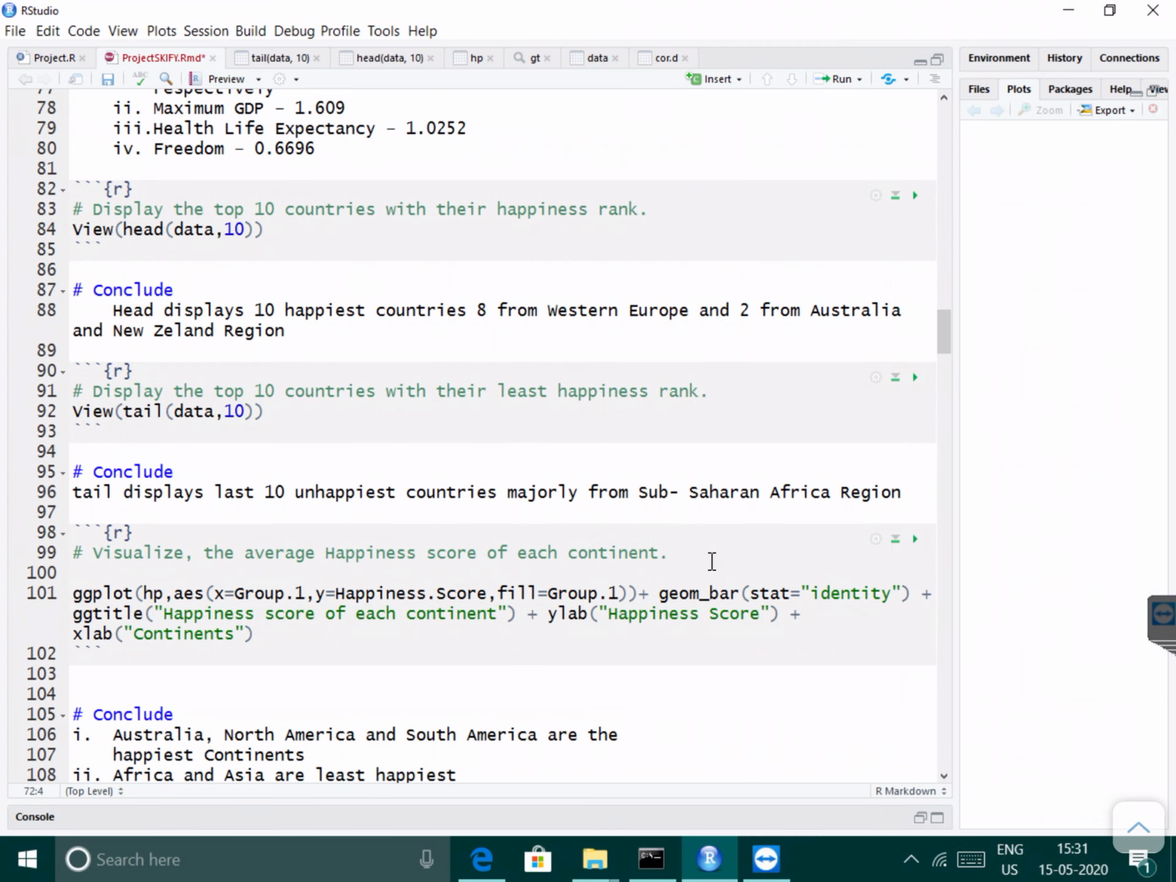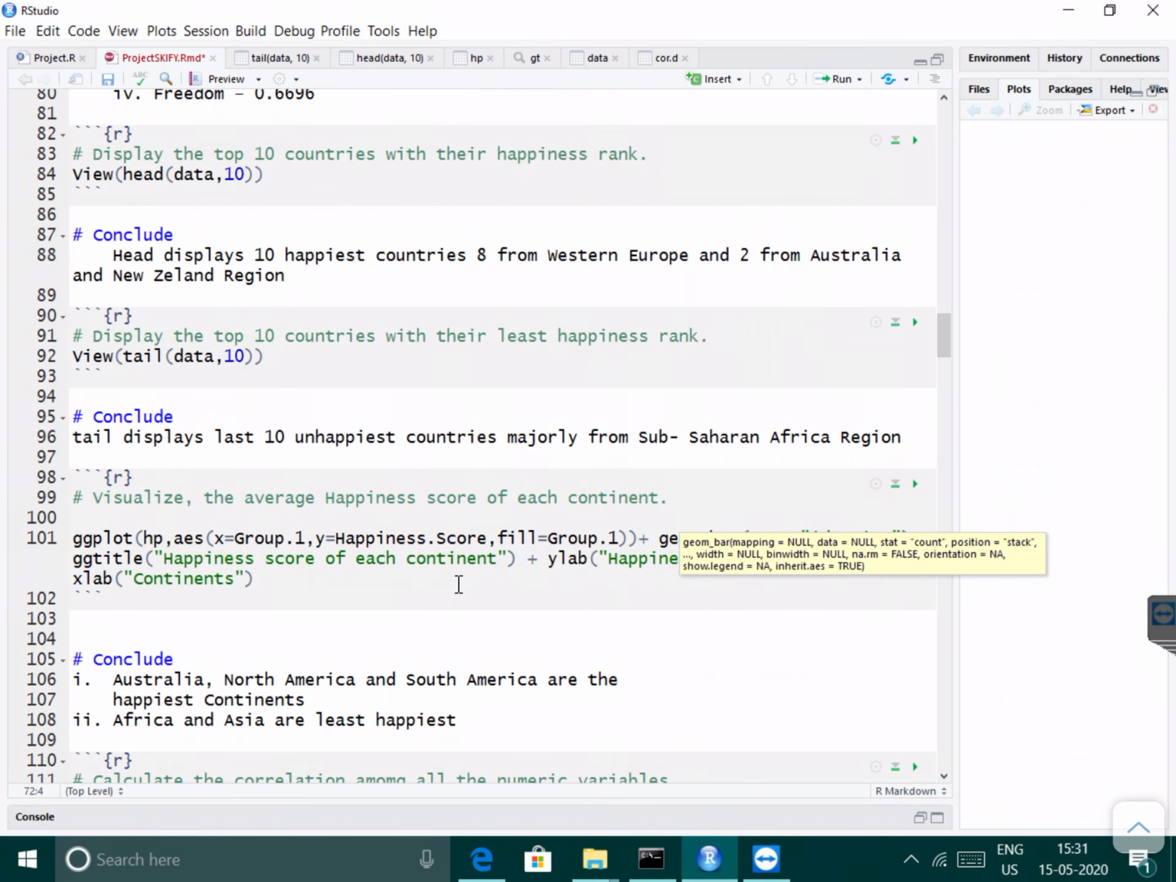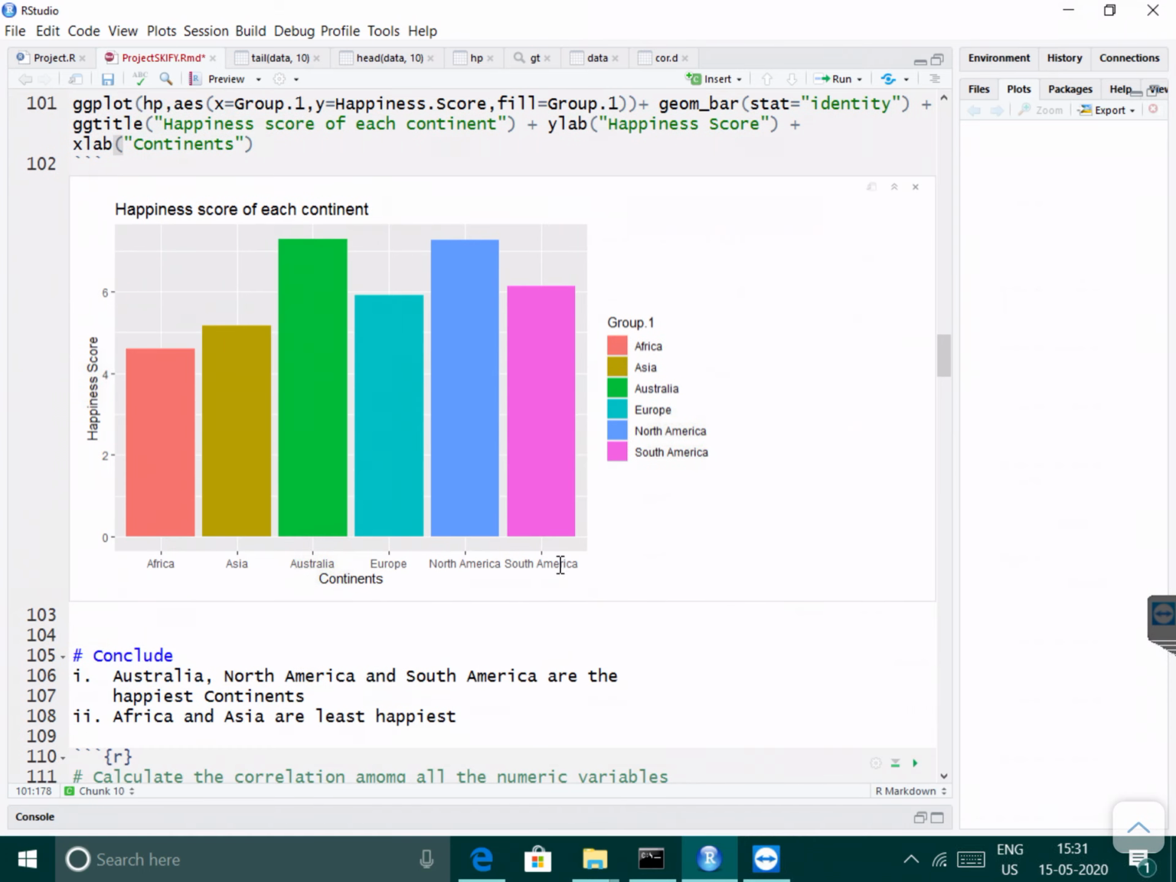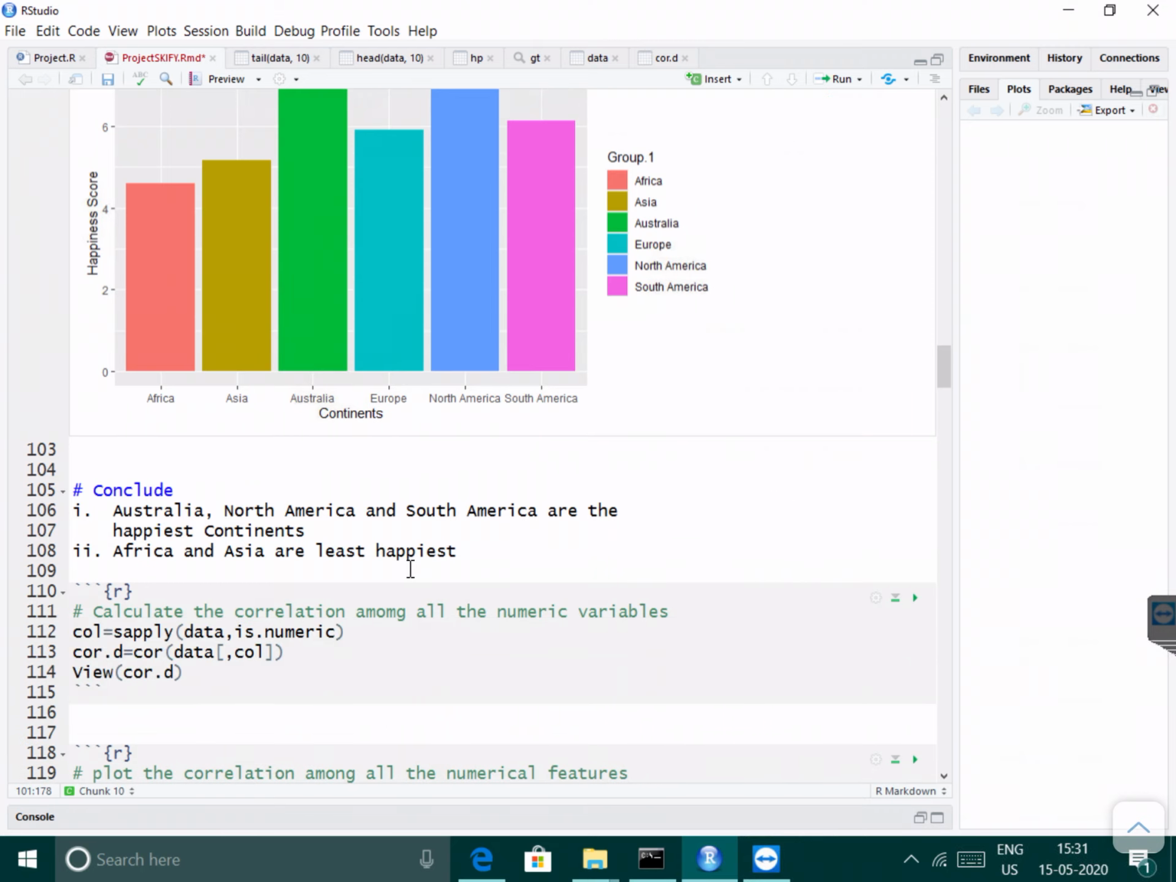Next, visualize the average happiness score of each continent. So here Australia, North America, South America are the happiest continents, whereas Africa and Asia are the least happy.